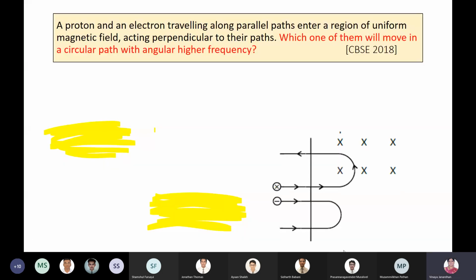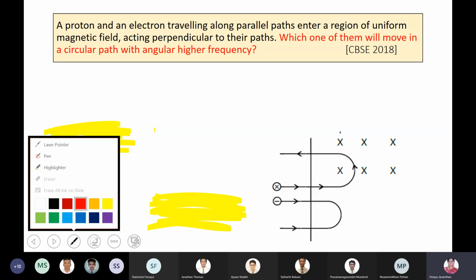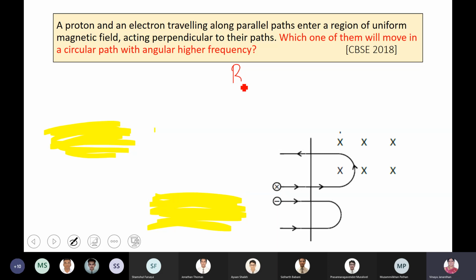A proton and an electron traveling along parallel paths enter a region of uniform magnetic field, which means both are entering a magnetic field. The strength of the magnetic field is the same for both. So B happens to be a constant. Which of them will move in a circular path with higher angular frequency?